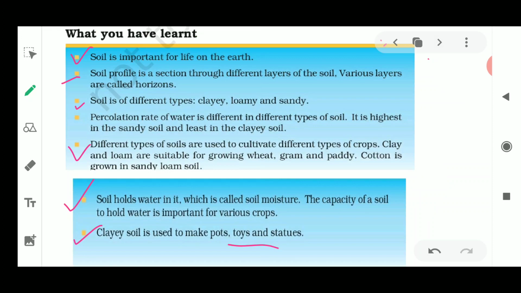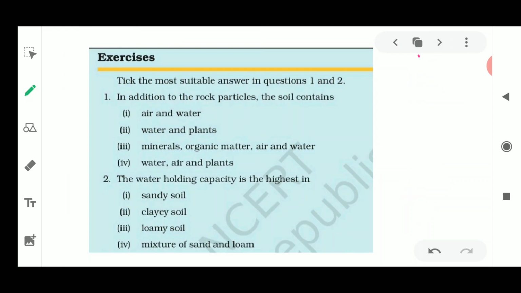Now we go on to the exercise part of this chapter. I think you all have understood the chapter very well, and now you will be able to solve these answers very easily. Now the first question is: in addition to the rock particles, the soil also contains.